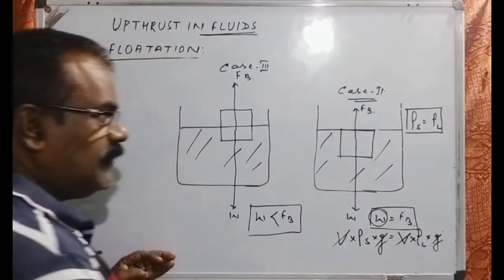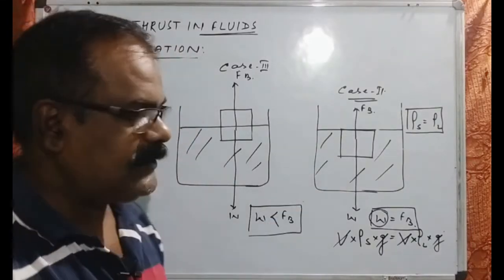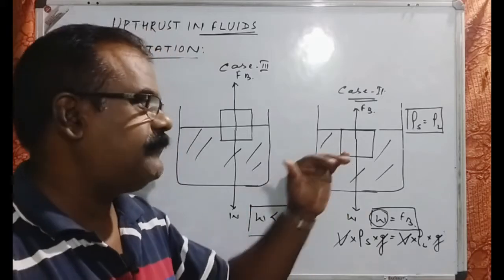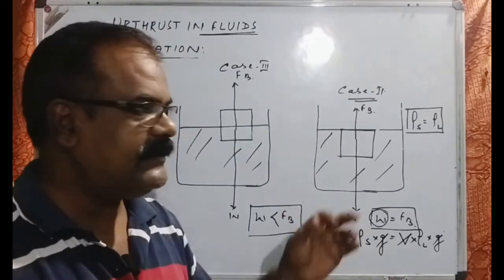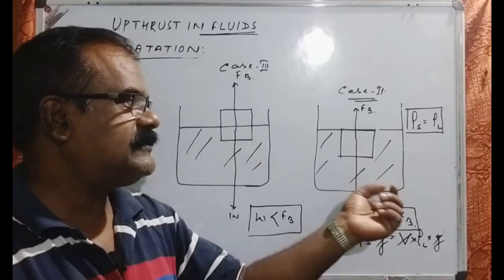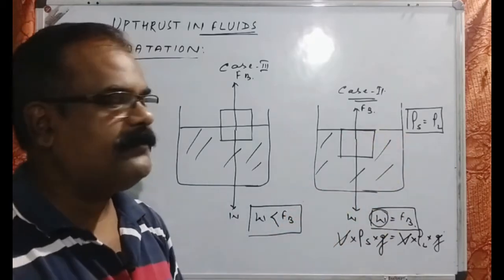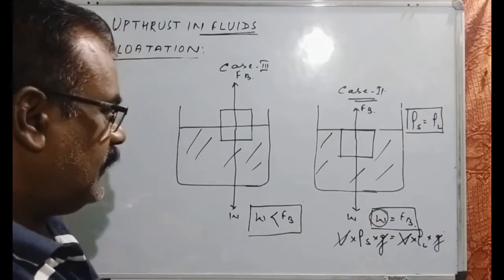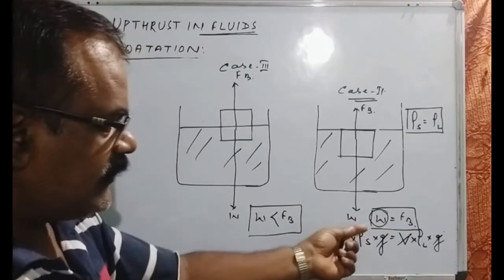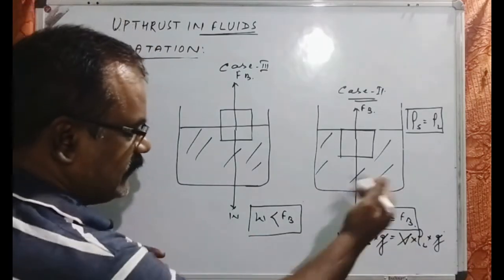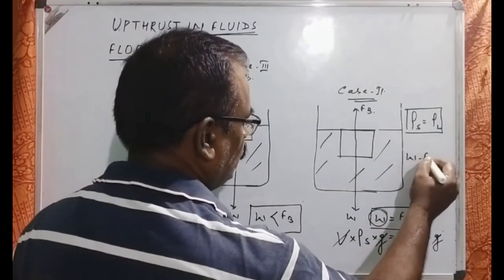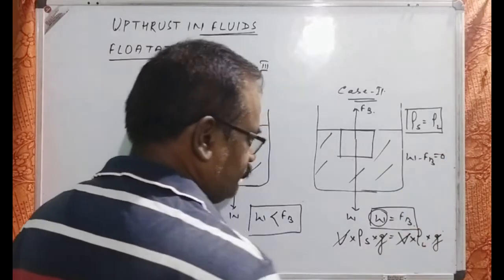So remember that this is the situation where a body is just under the surface of the liquid, and in that condition definitely the density of the solid must be equal to the density of the liquid. At the same time, if we take W minus Fb, the buoyant force, then W minus buoyant force will be equal to 0.